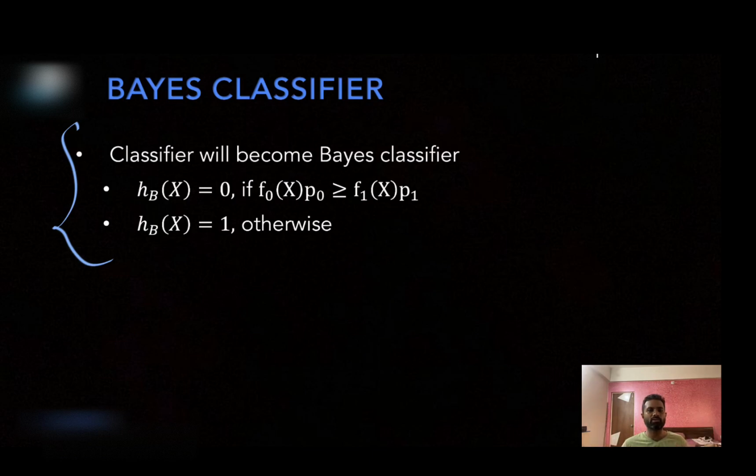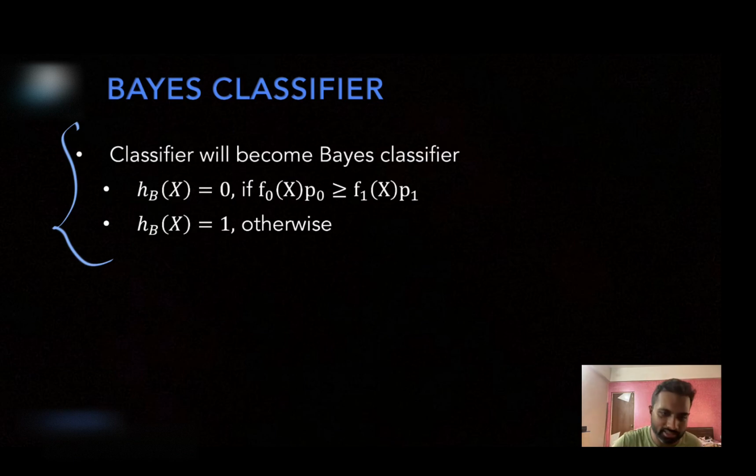So hopefully you are comfortable with the Bayes classifier. Now I say that this particular classifier, which is a very obvious classifier that we have defined, is an optimal classifier. That means no other classifier that you could develop beats this classifier. And optimality in the sense of what? In the sense of the error that is being made by this particular classifier.